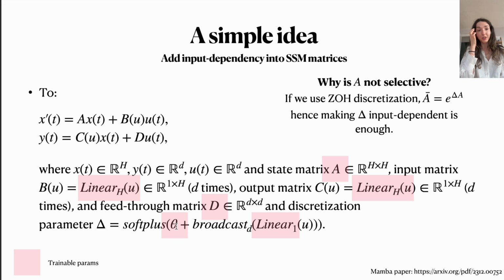One thing that you might wonder is why is actually the matrix A not also an input dependent matrix, because the matrix A seems relatively important because it kind of tells us, what do we carry on from the hidden state from the previous time point into the hidden state of this time point. Why is this not selective or input dependent? If we use this zero order hold or ZOH discretization, then basically the dependence of A bar, the discretized variant of A, is only on delta. So making delta dependent on the input is kind of enough, or this is what is argued by the authors.